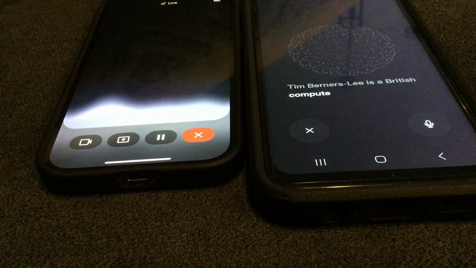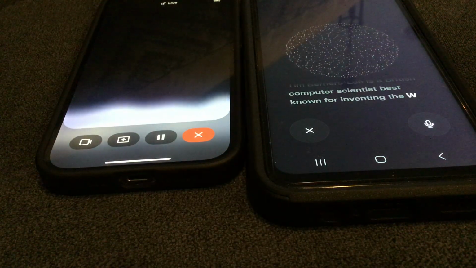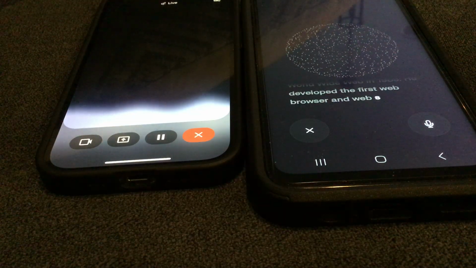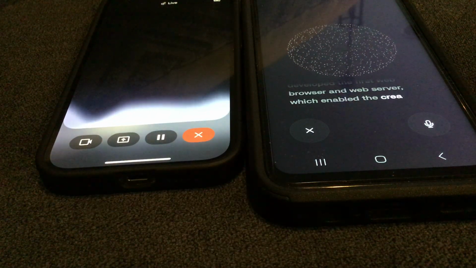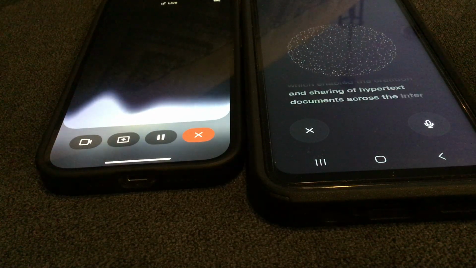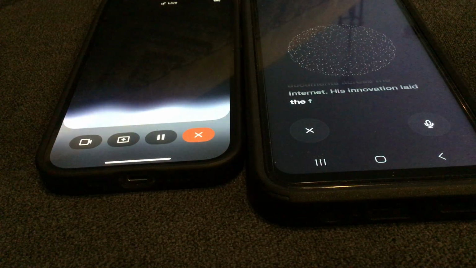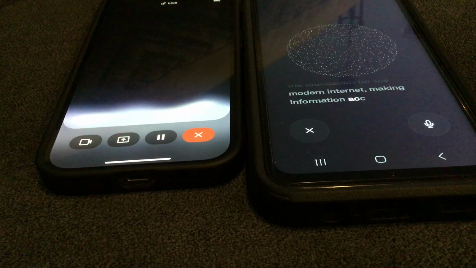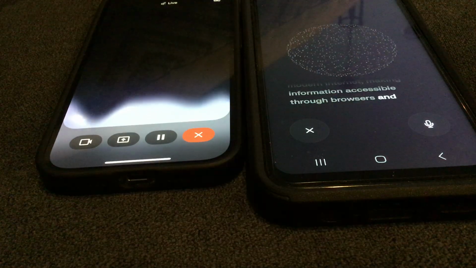Tim Berners-Lee is a British computer scientist best known for inventing the World Wide Web in 1989. He developed the first web browser and web server, which enabled the creation and sharing of hypertext documents across the internet. His innovation laid the foundation for the modern internet, making information accessible through browsers and hyperlinks.